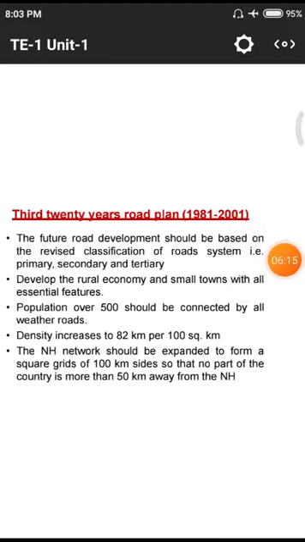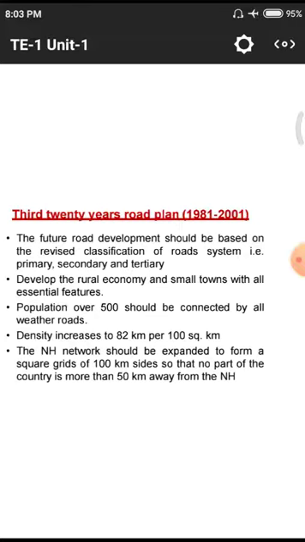The national network, that means the national highway network, should be expanded to form square grids. That means from the national highways, they need to form small square grids, so that the roads are connected to the square grid on each end, in the form of 100 kilometer sides, so that no part of the country is more than 50 kilometers from a national highway.